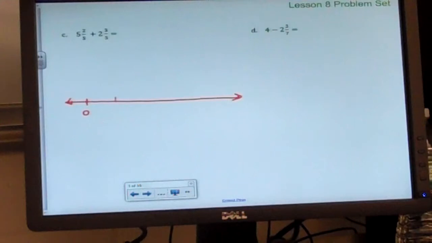What's going to be my next number on the number line? 1 whole. 1 whole, then what? 2 wholes, 3 wholes, 4 wholes, 5 wholes. Should we stop at 5? Yes. Asala says yes, let's stop at 5.